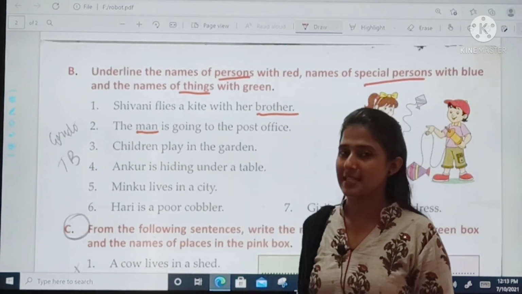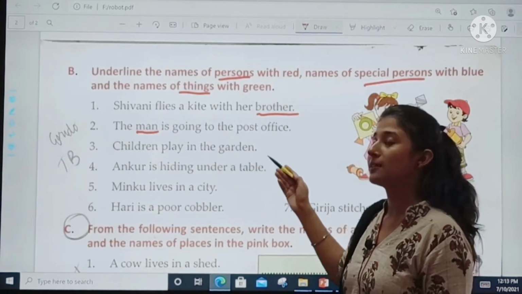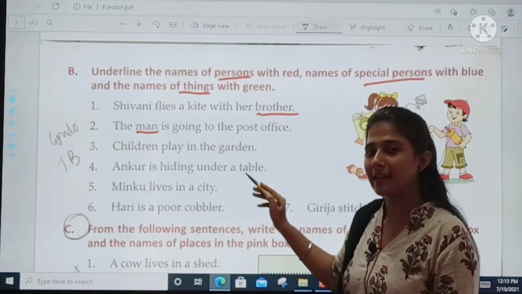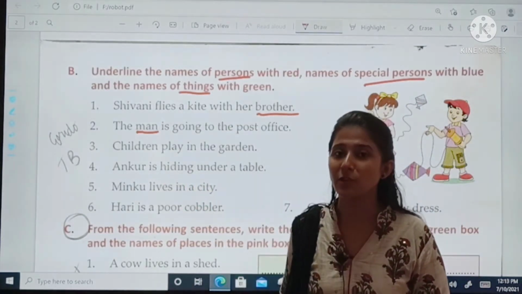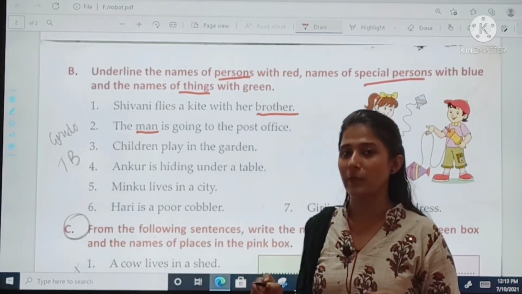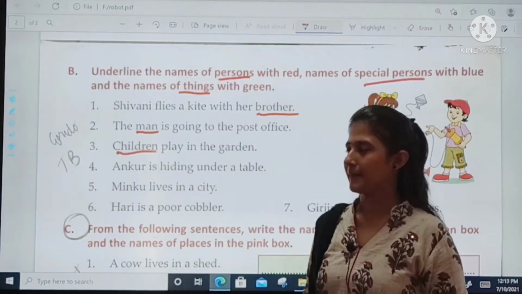In the third sentence, children play in the garden. Do we have the names of children? No, but children are persons, human beings. So, we will underline children.